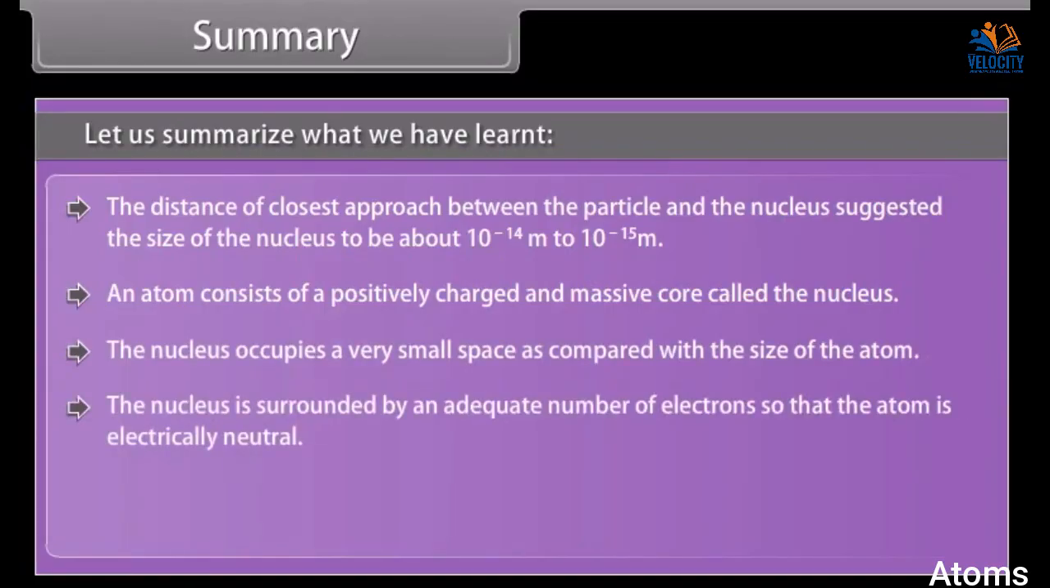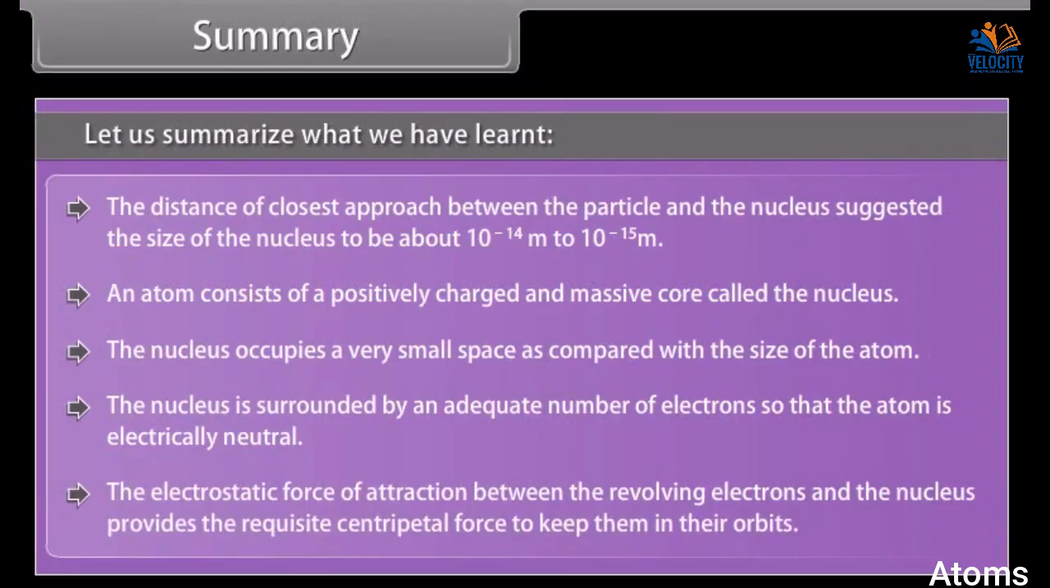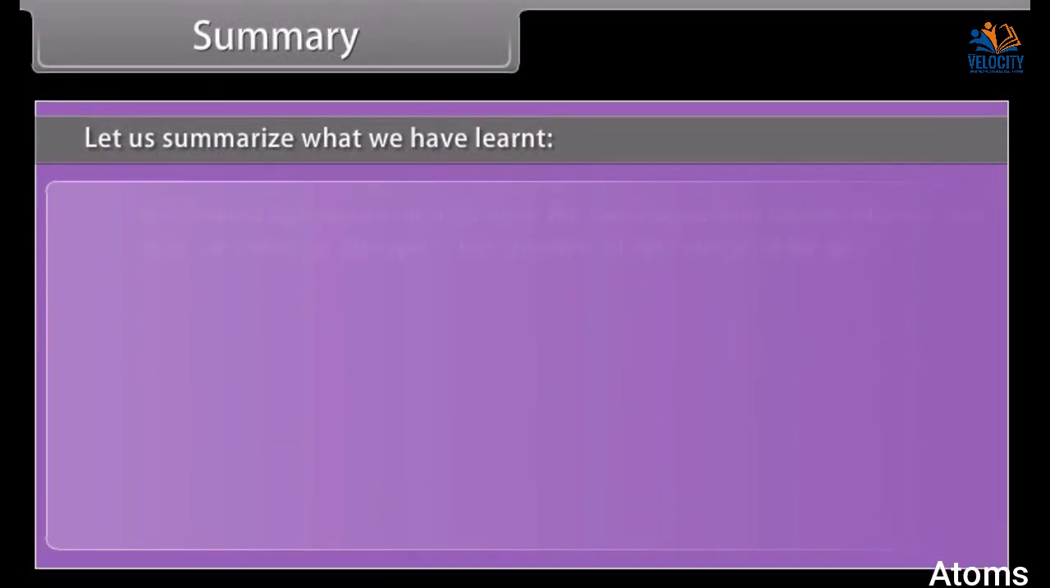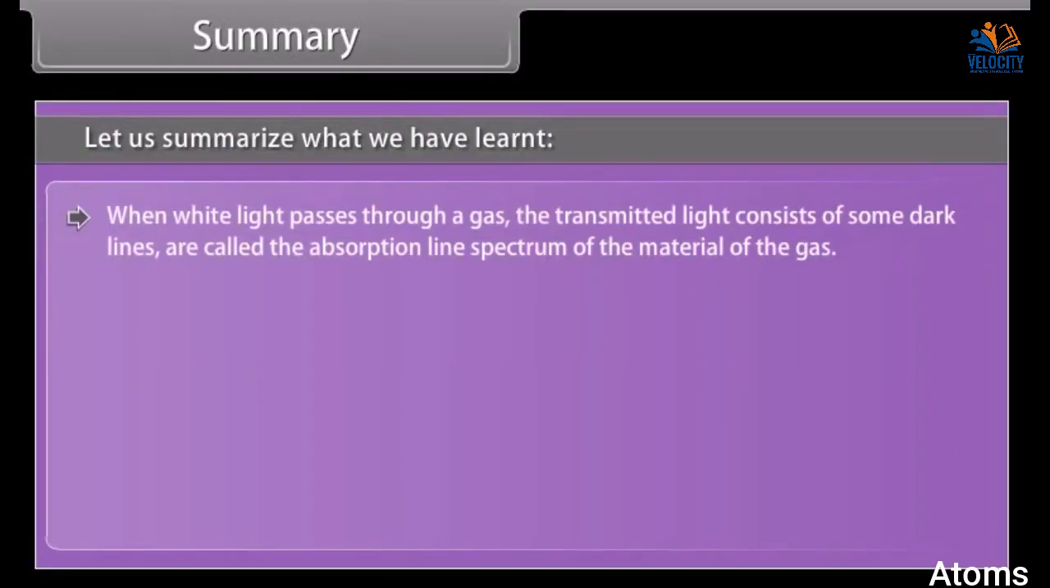The nucleus is surrounded by an adequate number of electrons so that the atom is electrically neutral. The electrostatic force of attraction between the revolving electrons and the nucleus provides the requisite centripetal force to keep them in their orbits. When white light passes through a gas, the transmitted light consists of some dark lines called the absorption line spectrum of the material of the gas.